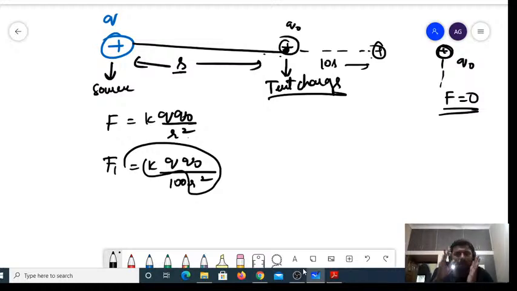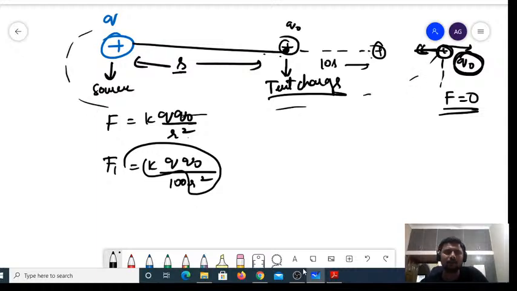Now I have reached a point where I could see that there is no force exerted by the charge Q on Q naught, right? If I move a point beyond this, this Q naught is going to experience a force due to this Q, right? But if I move a point away from this, it is not going to experience any sort of force above this point because the distance has increased, right? So this source charge will form an imaginary boundary.